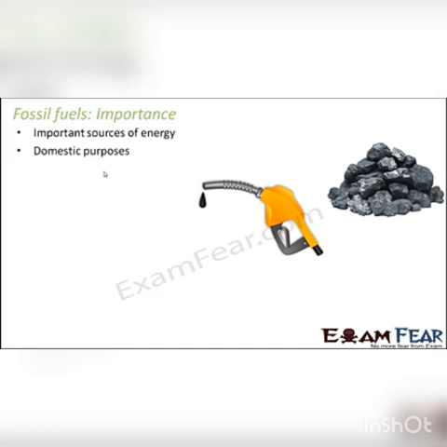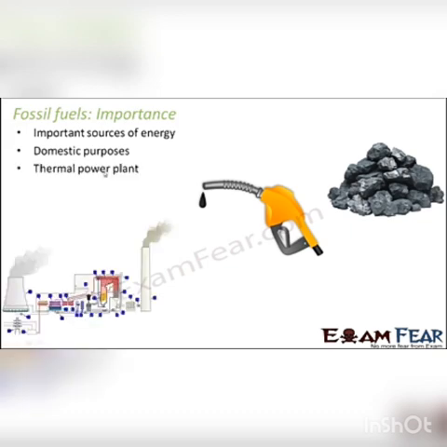For domestic purposes, for example, for cooking, we make use of the cylinders which contain LPG. The LPG is nothing but a product obtained from petroleum. Even natural gas, which is available through the gas pipelines, is also used for domestic cooking purposes. In fact, coal is also used in a lot of rural areas. Then there is the thermal power plant, where the heat energy from these fossil fuels is used to generate electricity. So that is the purpose of setting up a thermal power plant.